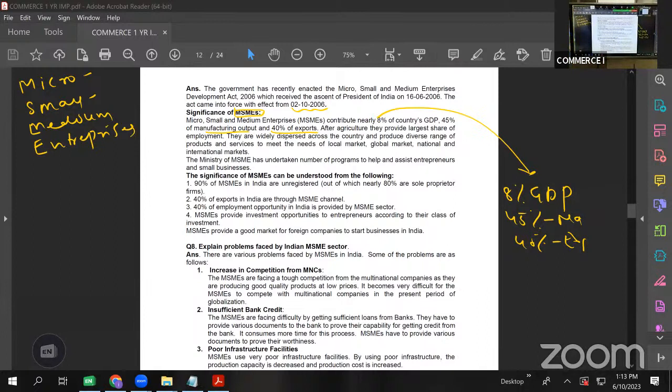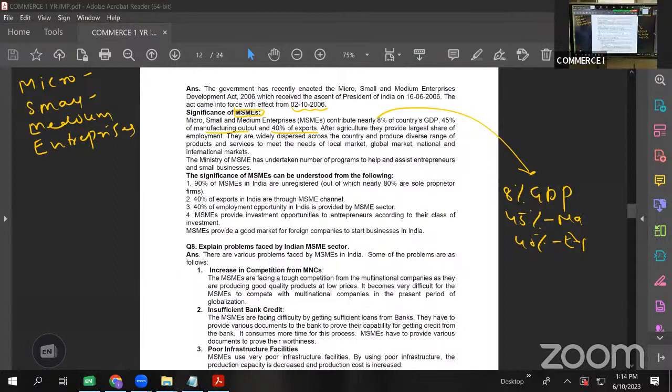MSMEs are gaining prominence next to the agriculture industry. After agriculture, they provide the largest share of employment also. I told you, even the government is promoting these MSMEs because MSMEs not only encourage people to be self-employed, but they also provide employment opportunities to others. So even the governments are encouraging that. So it is said that they are absorbing labour second to the agriculture sector.